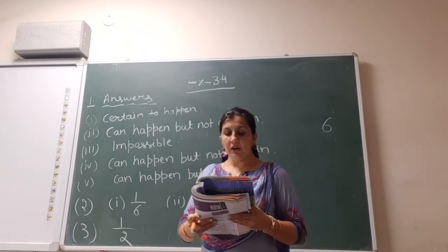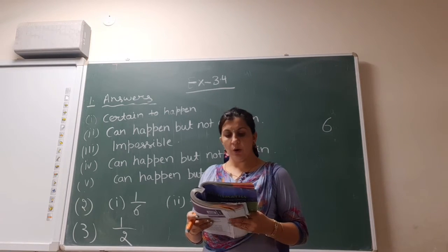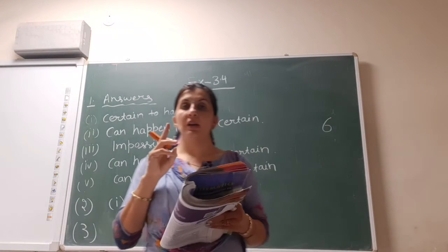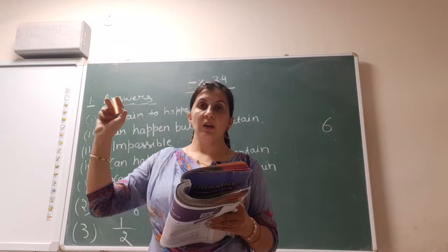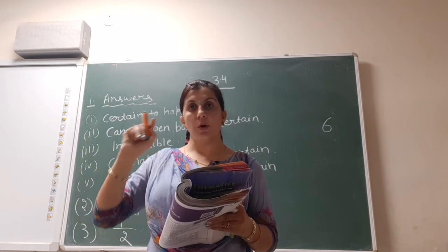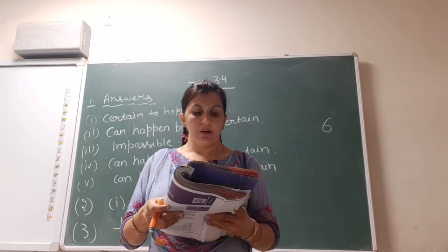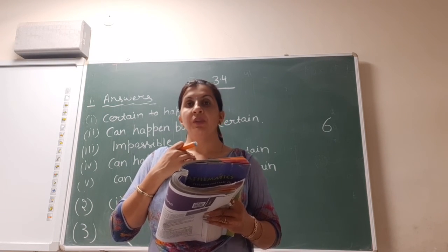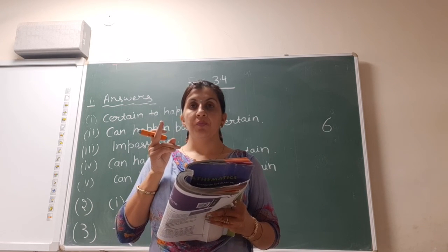Third is a coin is flipped to decide which team starts the game. What is the probability that your team will start? When a coin is tossed, the total probability is 2, meaning 1 head can come or 1 tail can come. Head plus tail becomes 2, so total probability is 2. And the chance that our team will start, meaning the side which we have chosen will come, is the chance of 1. Either we choose head or we choose tail.